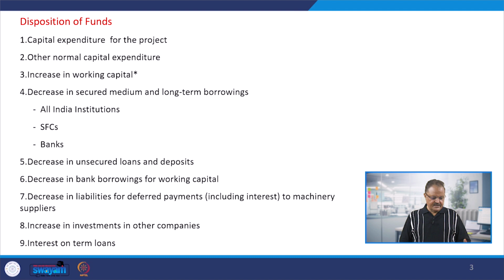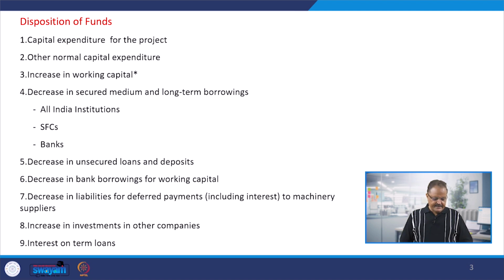Then other normal capital expenditure other than your fixed assets. For example, you go for vehicles, furniture, patents, copyrights. So, you will have to pay for them in cash. Increase in the working capital, for example. Increase in the working capital means other than cash; we are not talking about the cash component in the working capital. That is the increase of your inventory, credit sales, prepayments, or any other kind of current assets. When current assets increase, naturally they are consuming the working capital, they are consuming the cash. So, disposition of the cash would be caused.